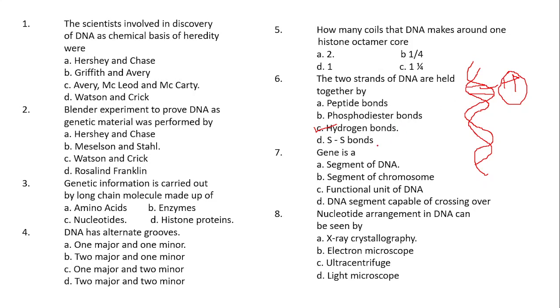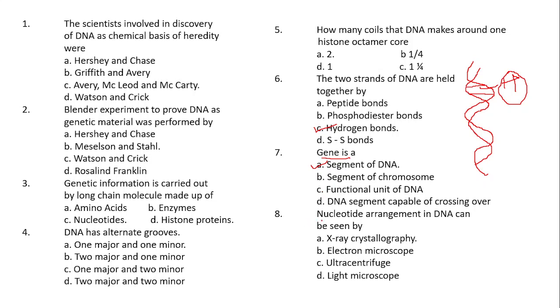So coming to the next question, what is a gene? Option A, it is a segment on DNA. Option B, it is a segment of chromosome. Option C, it's a functional unit of the DNA. Option D, it is the segment that is capable of crossing over. Gene is simply, you can say, a segment of DNA.